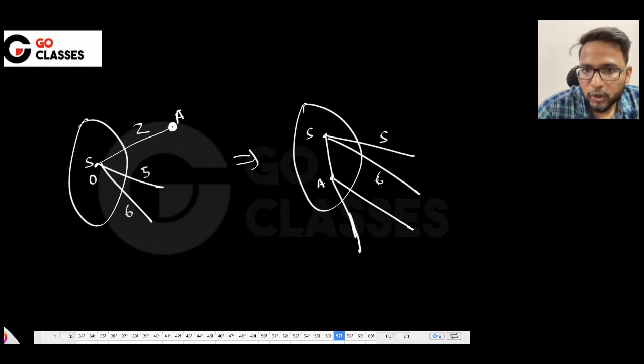So what you did, you basically brought this A, and then there are some other vertices that are outgoing from A. Maybe these are some edge costs, so let's have these edge costs something.